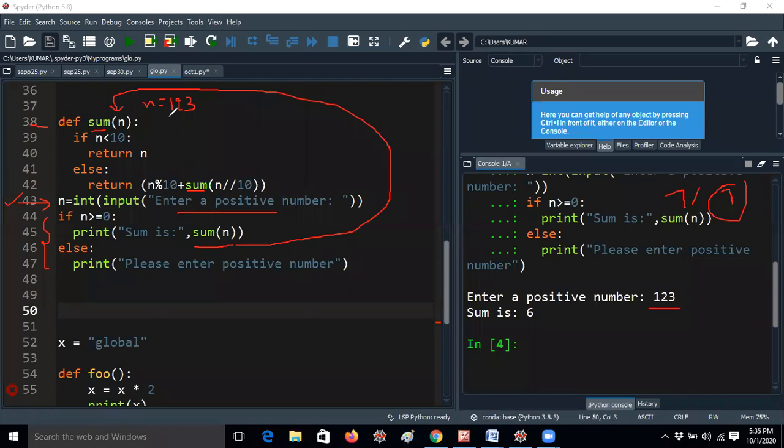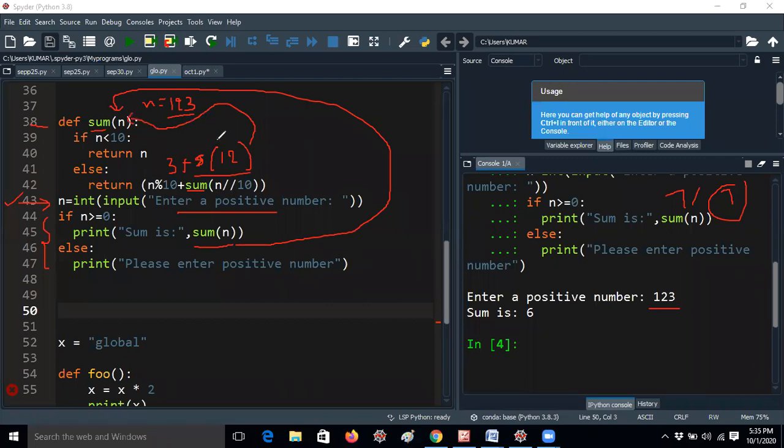First of all, I'm taking the number called 123. Any number modulus 10 will give the value as the last digit, that is 3 only, plus sum of, that is the function name, sum of n floor division of 10. That means 123 floor division of 10 will give the value 12, because 12 tens are 120. So again it will check the condition. That means this is the function calling again. That means it is called recursively.